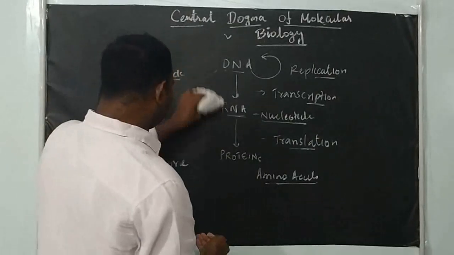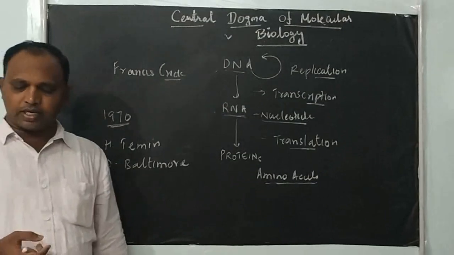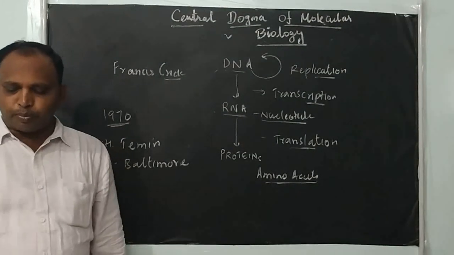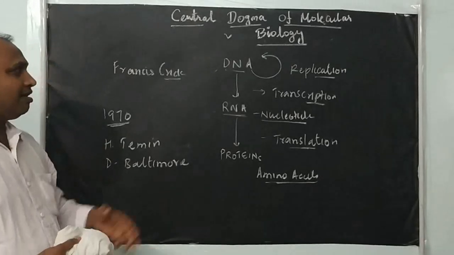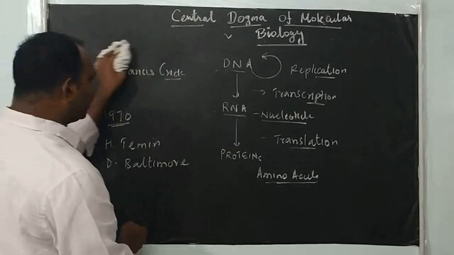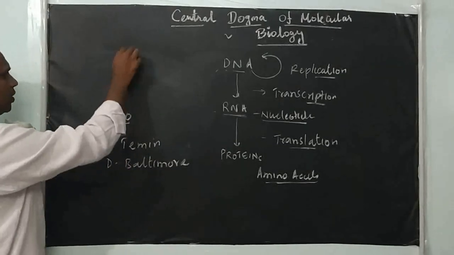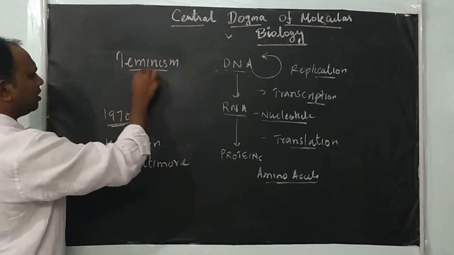Based on the discovery of these reverse transcribing RNA viruses, they proposed another concept, called the reverse central dogma, also called Teminism.